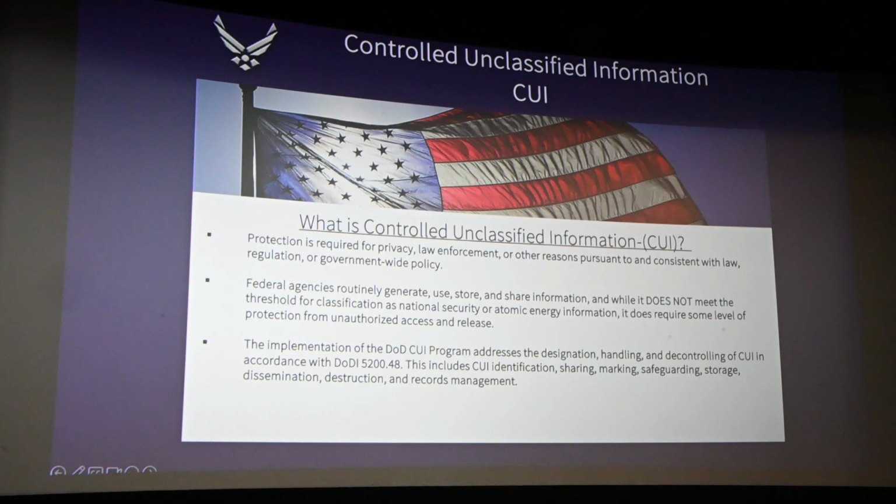So what is Controlled Unclassified Information, CUI? Protection is required for privacy, law enforcement, or other reasons consistent with the law. Federal agencies routinely generate, use, store, and share information that does not meet the threshold for classified national security information, but it does require some level of protection. Implementation of the DoD CUI program addresses handling, designation, decontrolling, safeguarding, sharing, marking, and storage under DoD 5200.40.